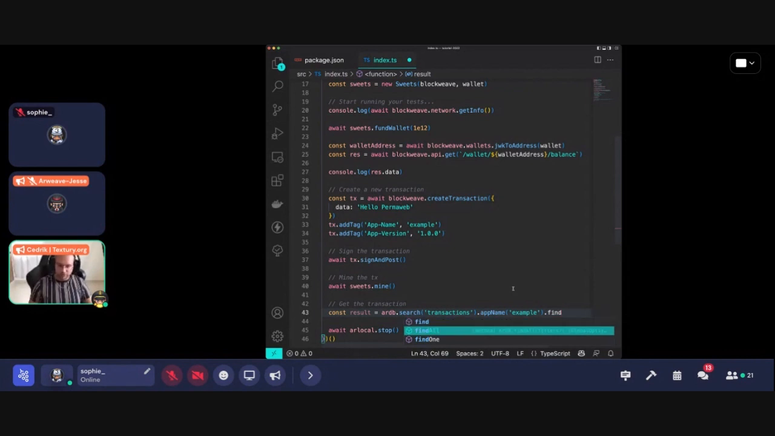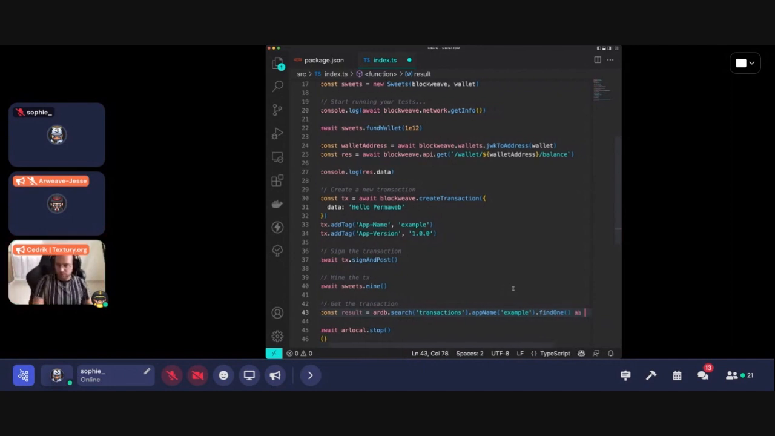Find all will search for everything, which in a huge database with a lot of data might take a while. So it's always best to do a find and then having a loop or something like that and getting all the other data when you need it only. And in this case, let's just do find one.